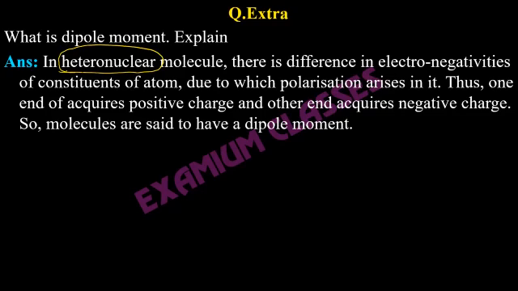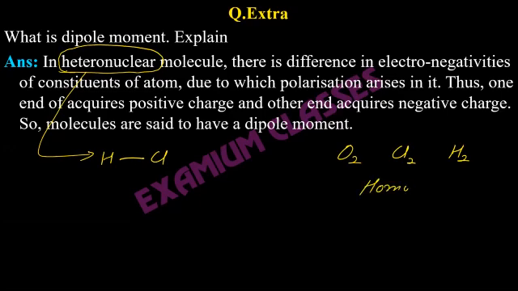If it is H2, no, O2, no. So the two elements should be different. For example, HCl: hydrogen and chlorine are different elements, and this type of molecule is known as a heteronuclear molecule. The molecules where the same element combines are homonuclear molecules.